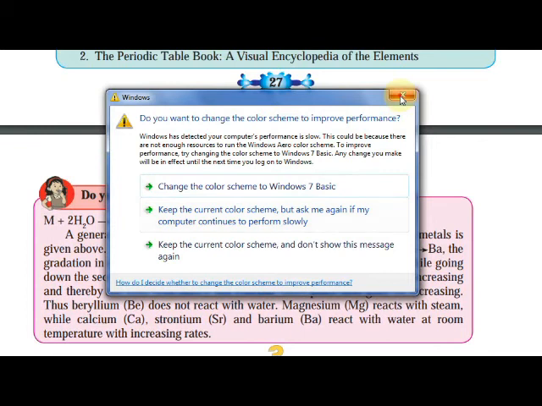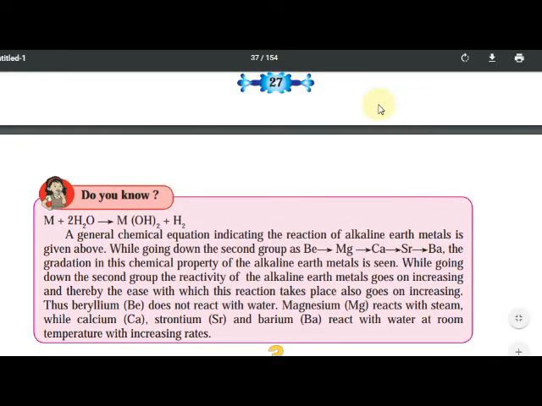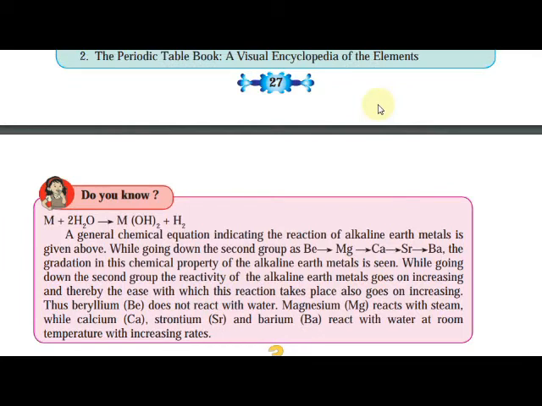What happens to reactivity going down the group? While going down the second group, the reactivity of the alkaline earth metals goes on increasing, and therefore the ease with which the reaction takes place also goes on increasing.